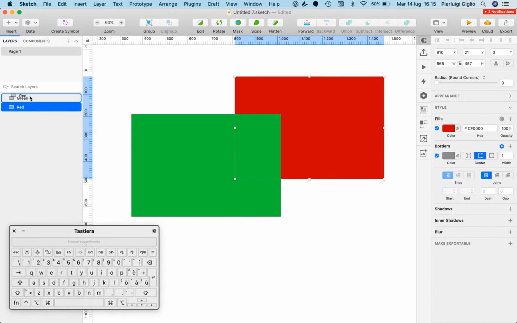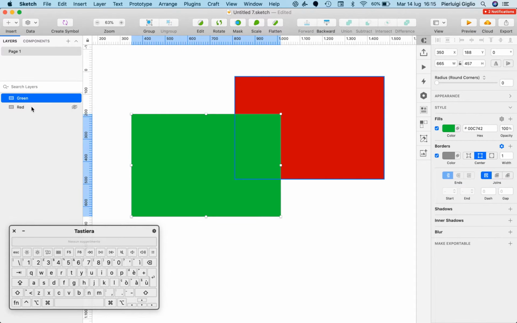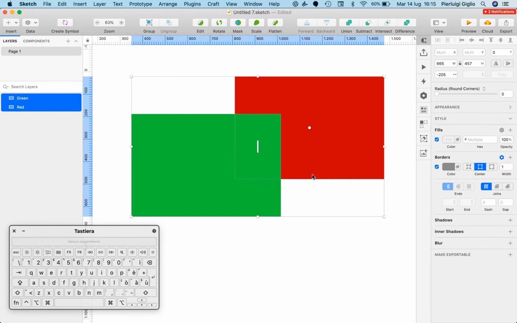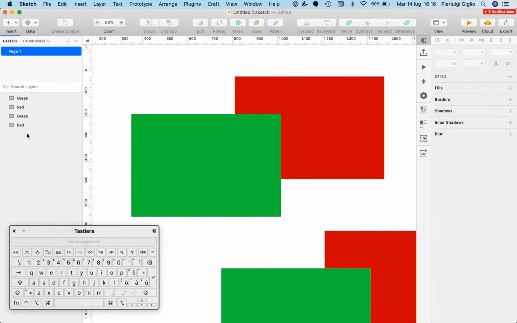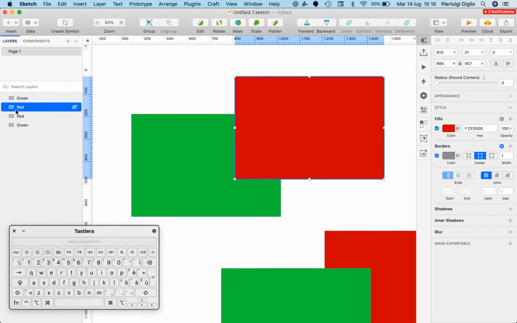So basically this is something which enables us to move layers around, and we're going to use it a lot of times. And if I just Command C and Command V again, you can see that I'm able to modify the location of my layers very easily.